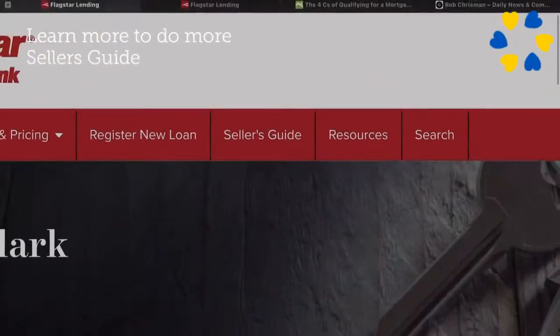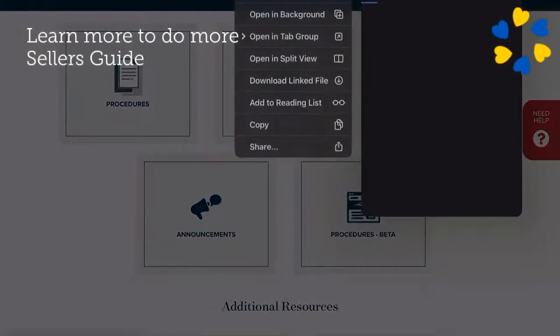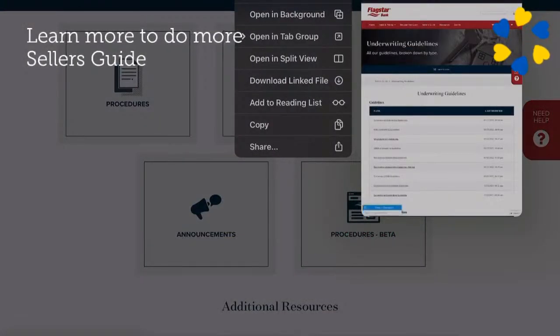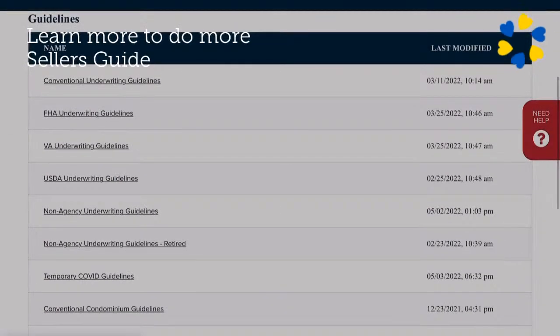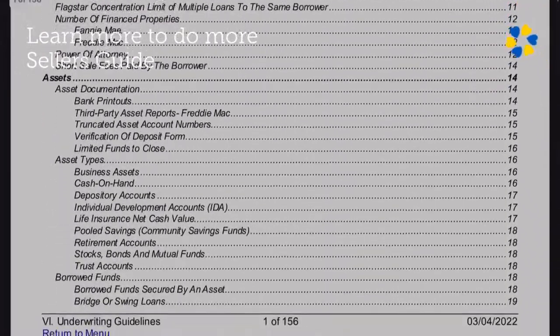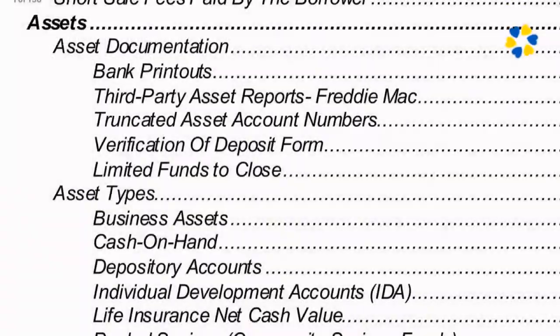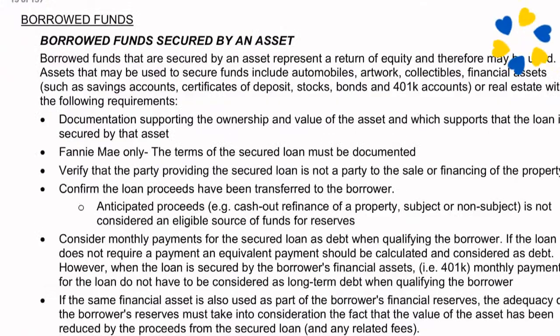So under the seller's guide, you'll find many useful things, but we're going to talk underwriting guidelines. We're talking about assets. Underwriting guidelines, conventional guidelines, there's a great organization here, but the topic today is cash. Diving more into assets, we know there's a concern usually about borrowed funds.